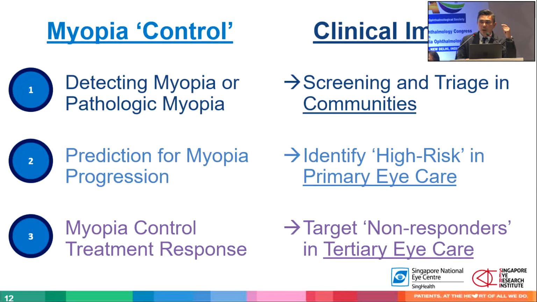Number one, can we use AI to detect myopia? Because if we can detect myopia in large countries such as India and in China, we can then identify which individuals need to be treated. But then that's not good enough.